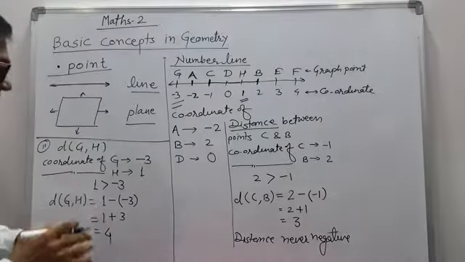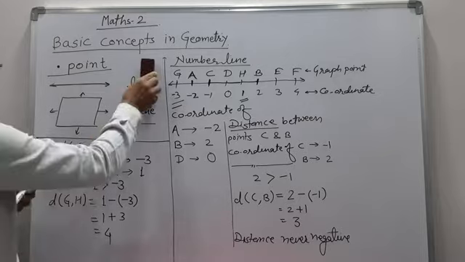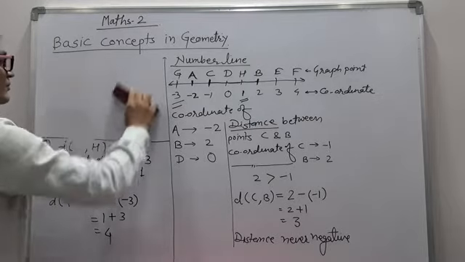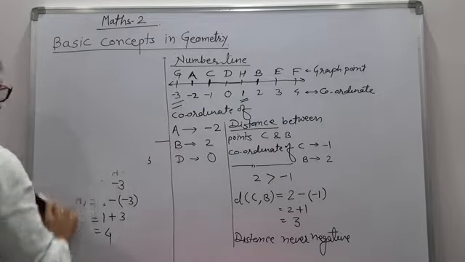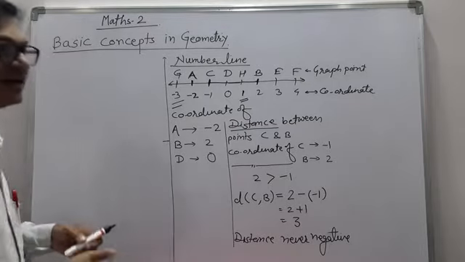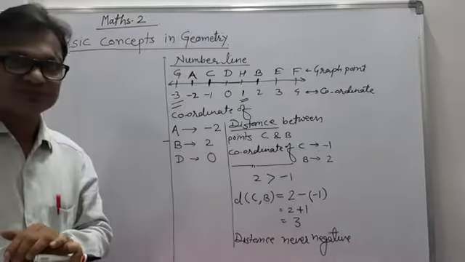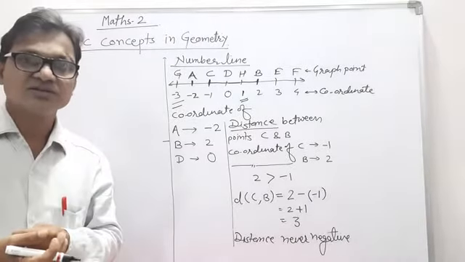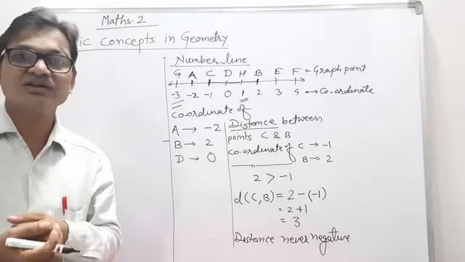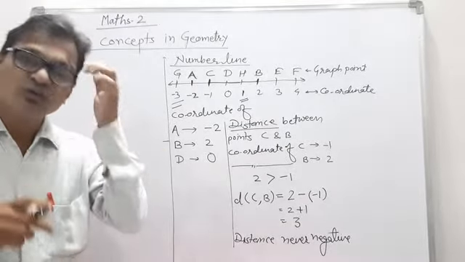Now betweenness. What is the betweenness? If in a class we are sitting on a 3-seater bench, there are 3 students sitting on the 3-seater bench. One student is in between another 2.